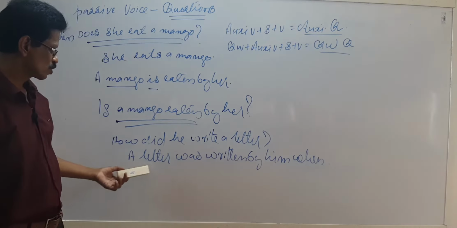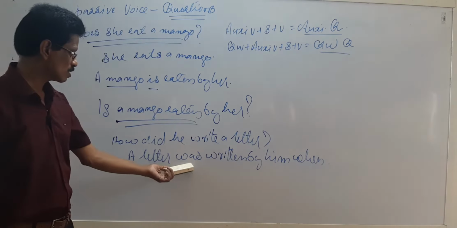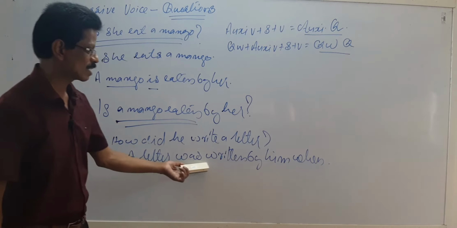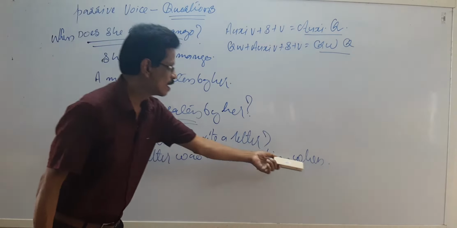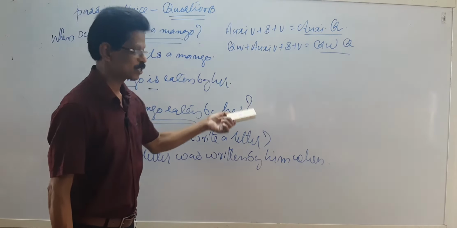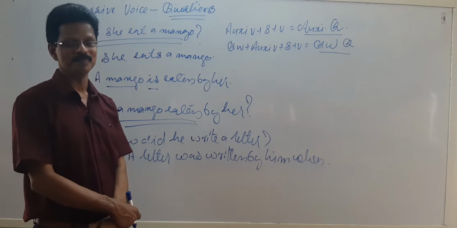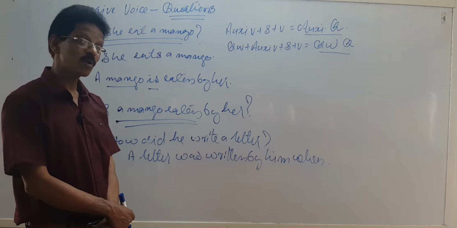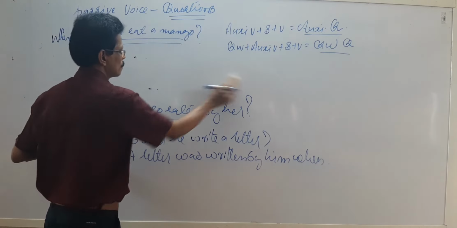How will you make that? How was a letter written by him? Look there: question word plus auxiliary verb plus subject plus verb. So, how was a letter written by him? Is it not so? Take another example.